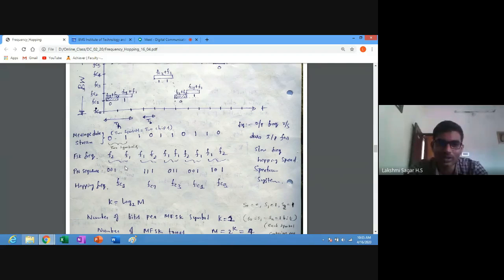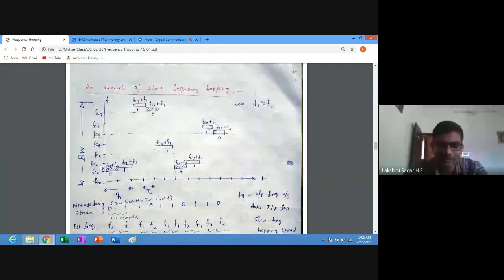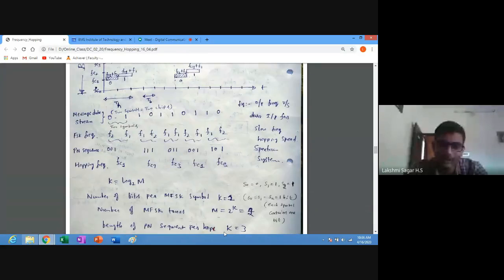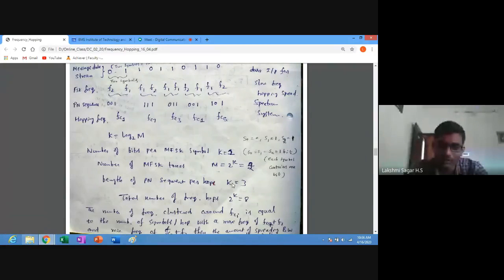Here, how are you going to allocate this? One is the bandwidth you need to allocate with all the different frequency hopping signals fc0, fc1, fc2, fc3, fc4, fc5, fc6, fc7. These fc0 up to fc7 can be generated using the frequency synthesizer, depending on the number of bits of the pseudo noise sequence.